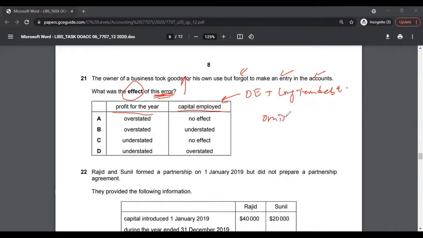This is basically omission of drawings, and how this will impact the profit and capital employed. So again, I would say this would fall into medium perspective over there. It really depends. Some students might find it easy as well, but I would say this is relatively a medium question.